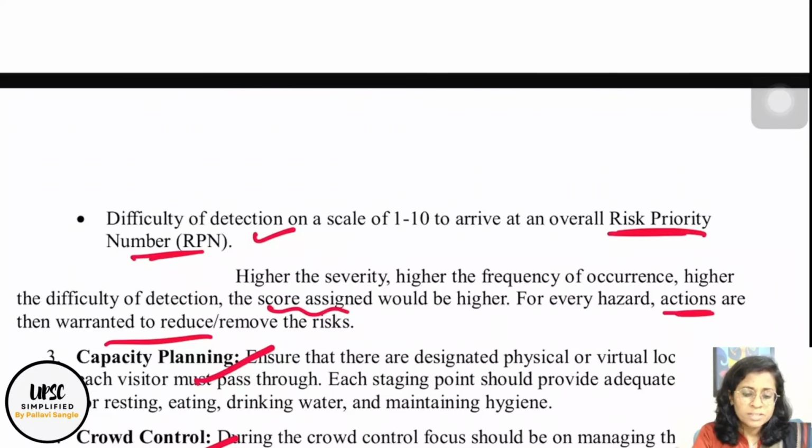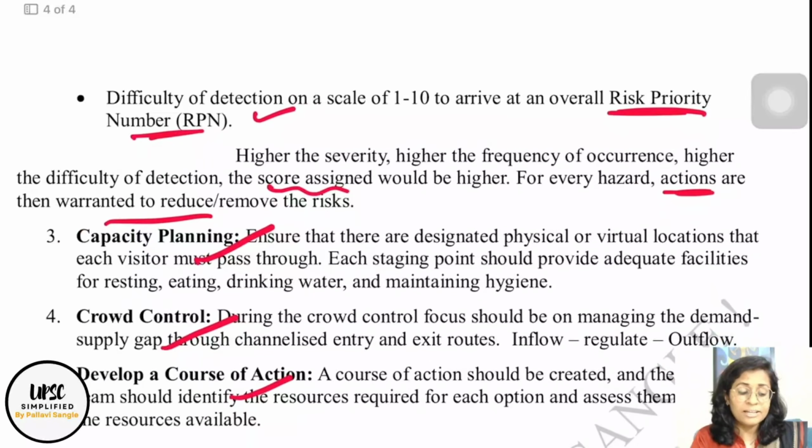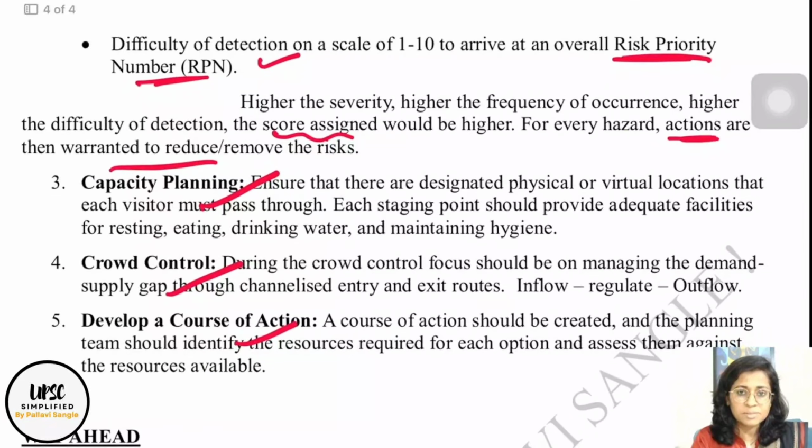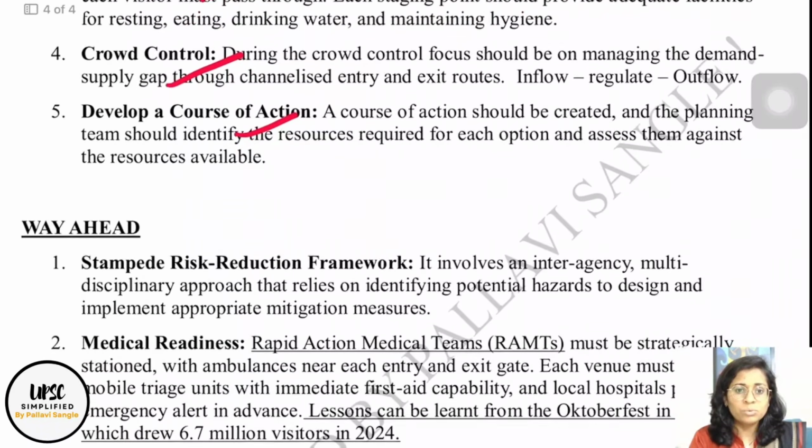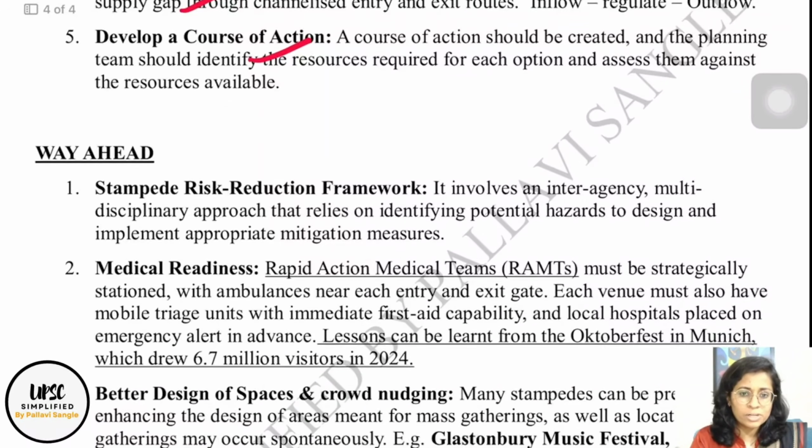Just pick a few keywords and write them as NDMA guidelines for crowd management, because a question can come specifically, such as what are the NDMA guidelines for flood management, or let us suppose cloudburst management. UPSC has asked these kinds of questions previously, not exactly these. Then capacity building: of course, there are designated physical and virtual locations. Each visitor must pass through barricades, then tagging, then zoning. All these things should be there for crowd management. Then a course of action should be ready in the planner's hand to do crowd management effectively. So you can write these general points.